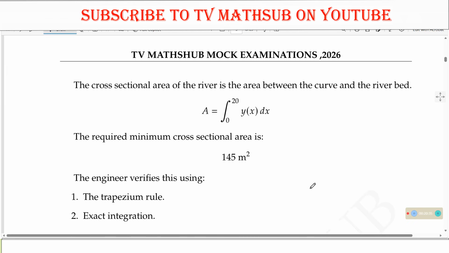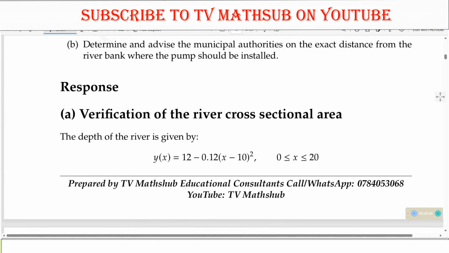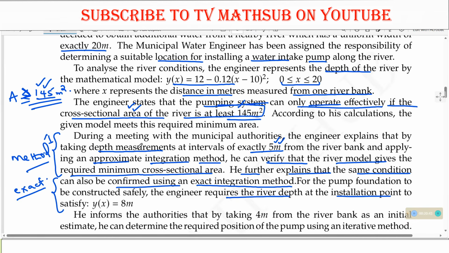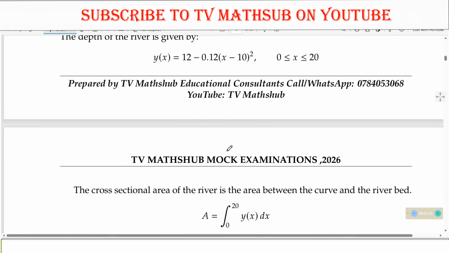Okay, so let us go on. This method here, remember we have to use two methods as we have seen. One is the approximate integration method, for obtaining the area using integration, which is what we call the trapezium rule. And the exact method they are talking about, that the same condition can be confirmed using the exact integration method. So that is basically the information that we are given.